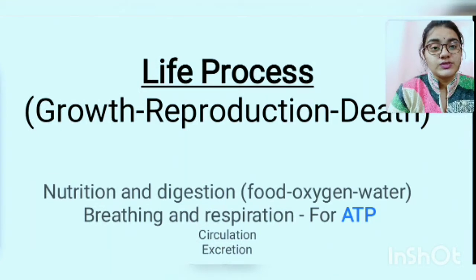The life process basically comprises nutrition and digestion, that is having food, oxygen and water, and breathing and respiration, which is necessary for the production of energy in our body to keep us alive. The third important point is circulation, and the final important process is known as excretion. Today we will learn about the circulation process which keeps all living organisms alive.